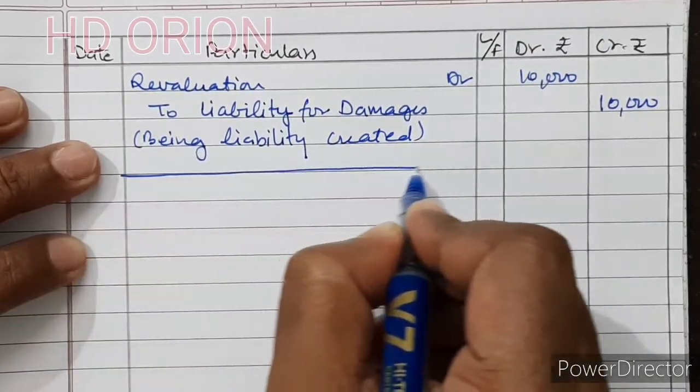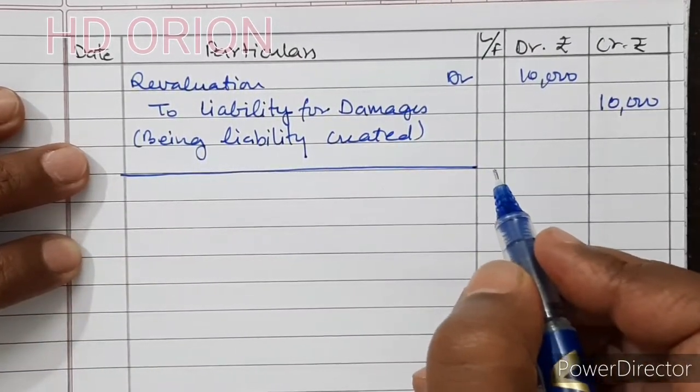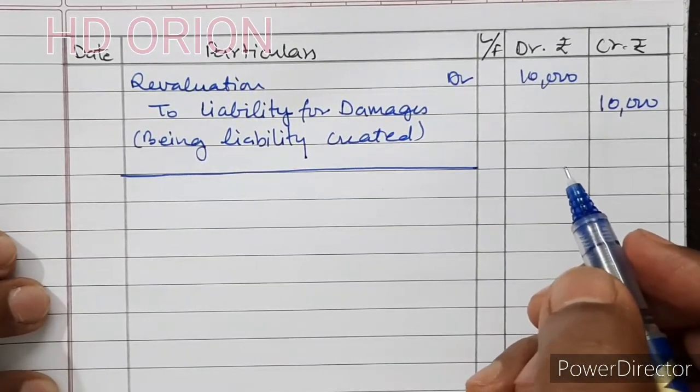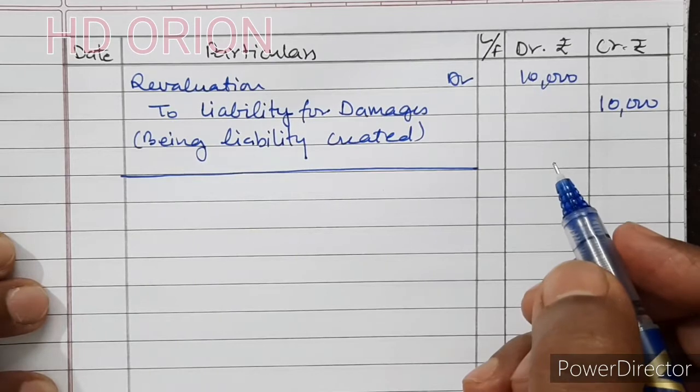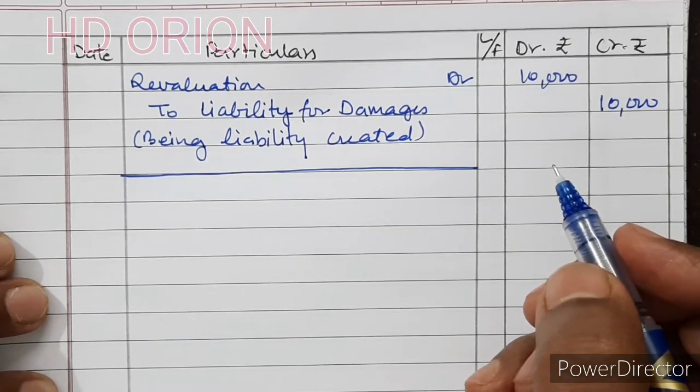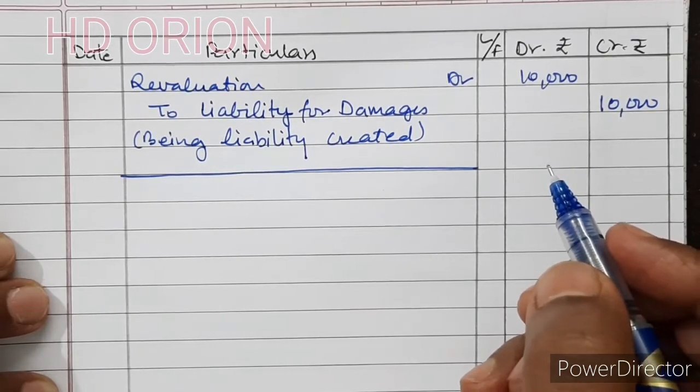Now if you check the debit and credit of revaluation account, you will see that the credit side is heavier than the debit side. It means a credit balance is there in the revaluation account, which is profit on revaluation.